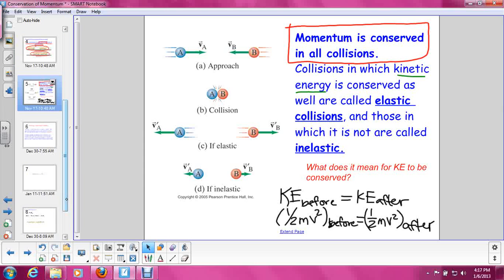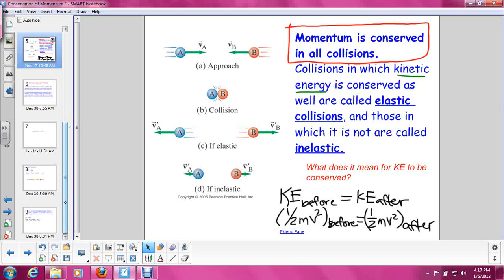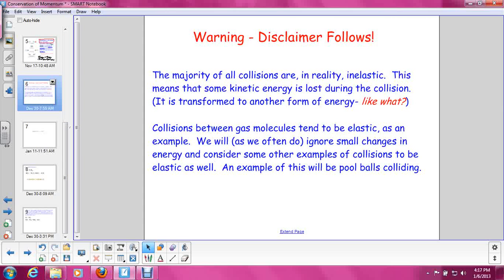So what I want you to take away from this right now: kinetic energy is not always conserved, but sometimes it is. But momentum is always conserved. So there's a little disclaimer here. The majority of all collisions are inelastic, meaning we lose a little bit of kinetic energy in some other form of energy. And if you think about it, that could be heat energy, thermal, from friction. It could be sound energy. It could be light energy if there's a little explosion.